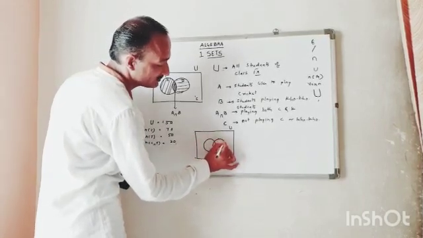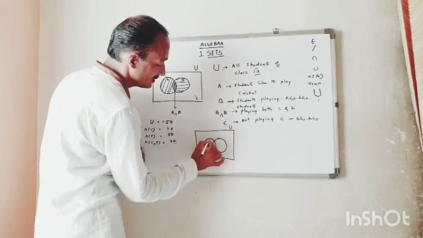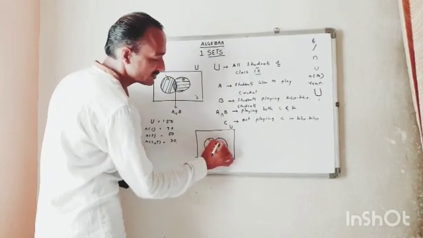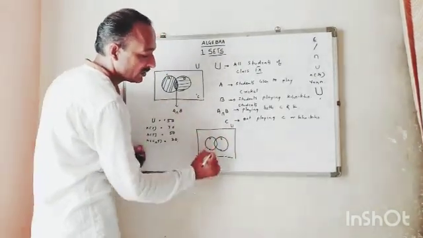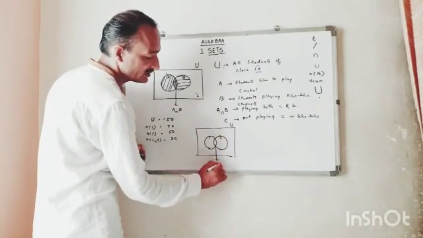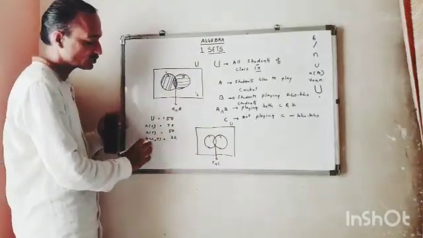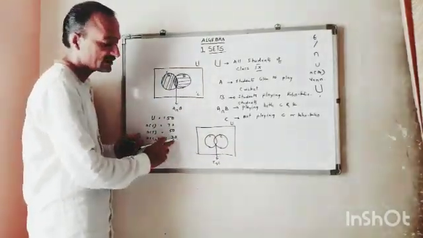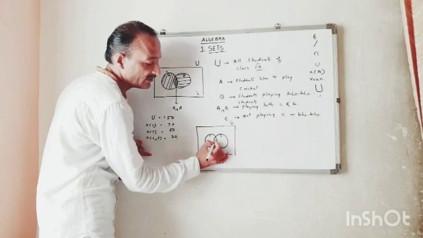Now here, these are students who like to drink tea, students who like to drink coffee. This is the intersection, tea intersection coffee. How many students like to drink tea and coffee both? That is 30. So here I will write 30.